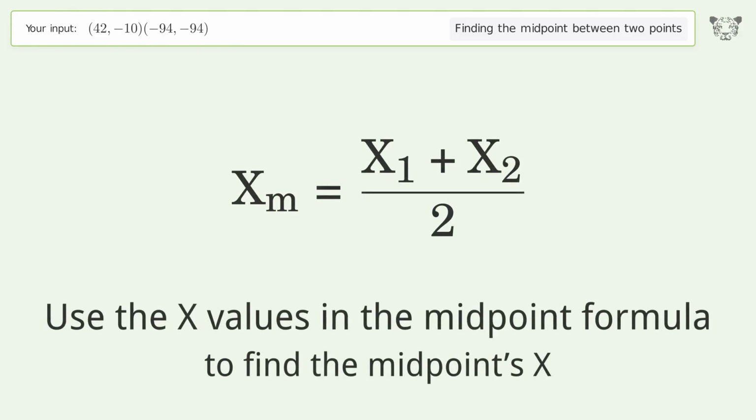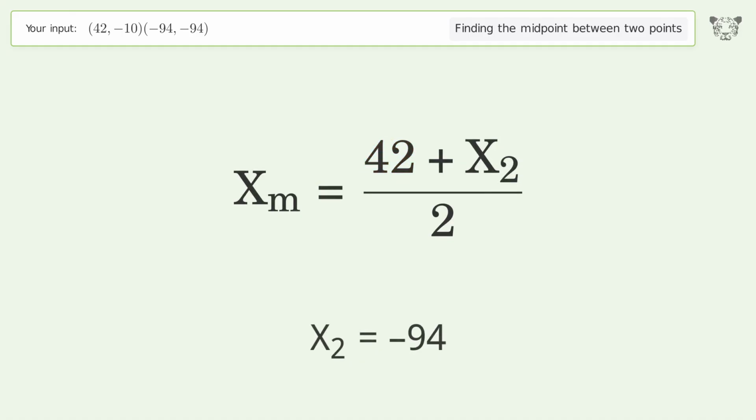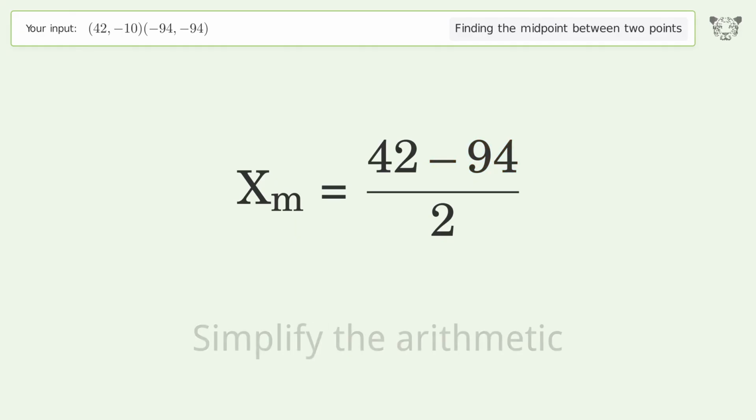Use the x values in the midpoint formula to find the midpoint's x. x1 equals 42. x2 equals -94. Simplify the arithmetic.